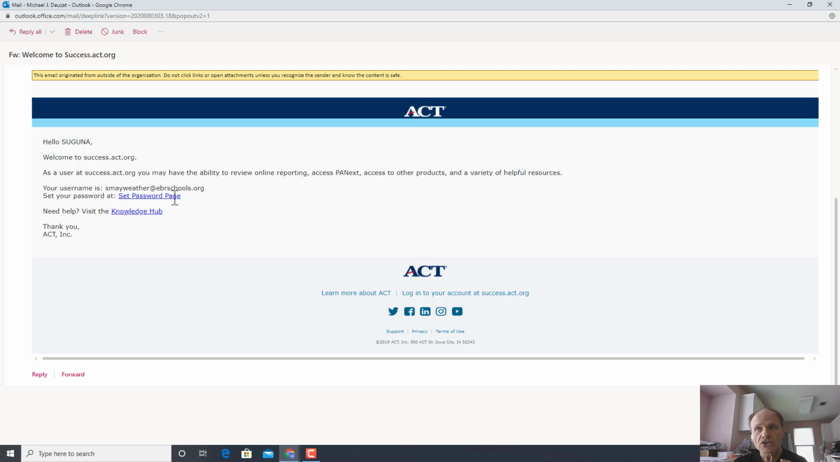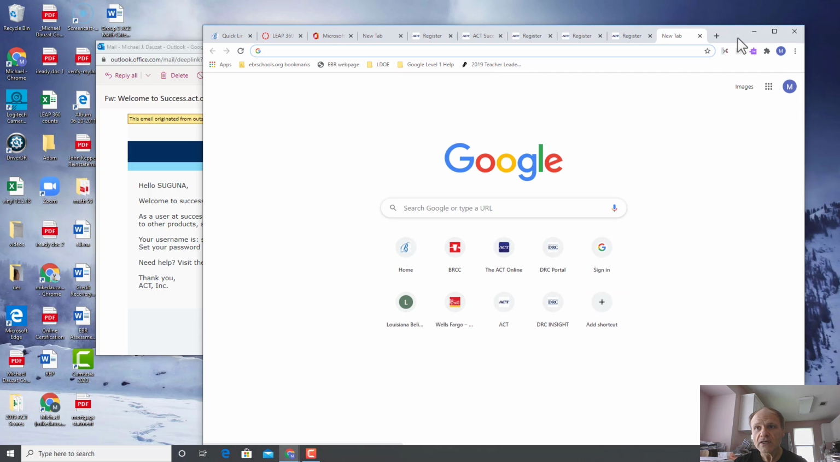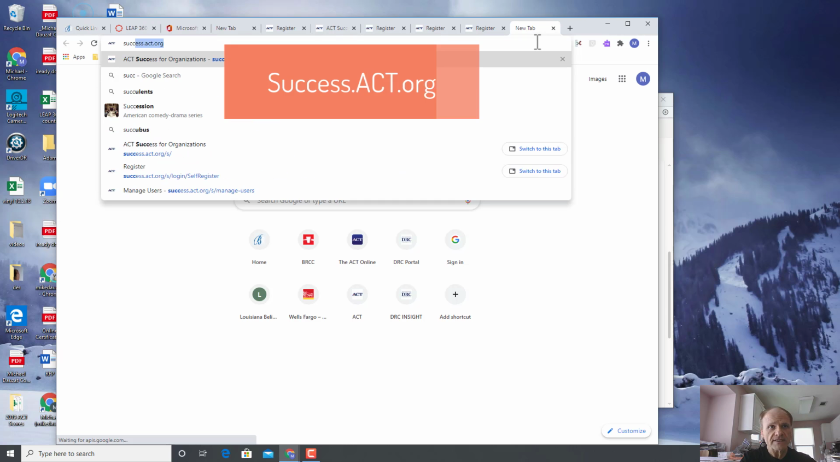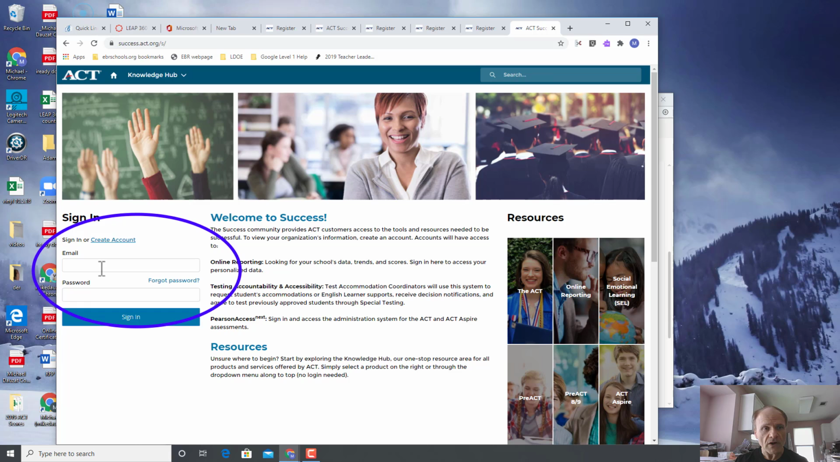Okay, now, let's suppose that you've already set a password. So here's what's going to happen. Let's go to success.act.org, and then you're going to see this. All right, so you type in your email address, and then your password.